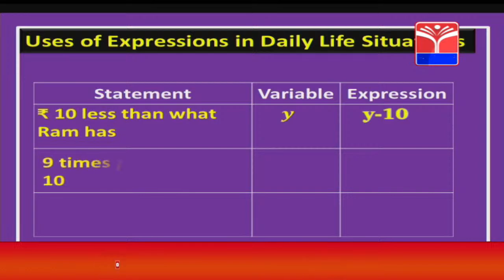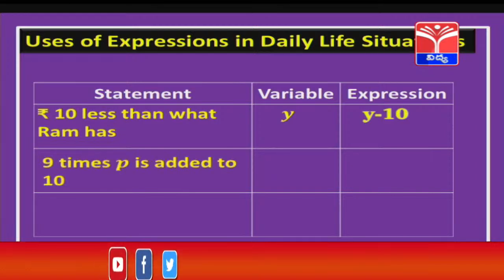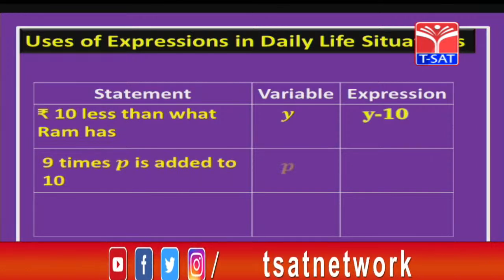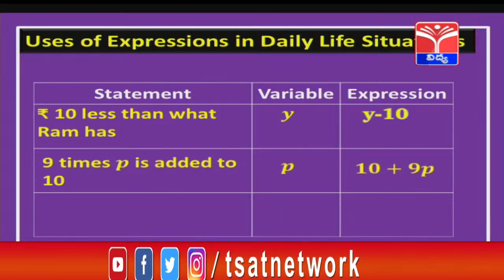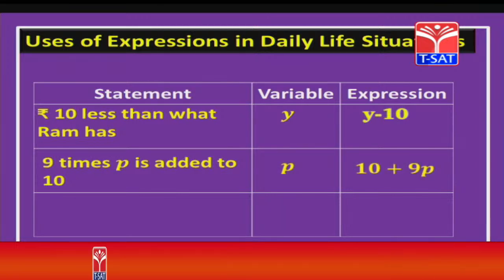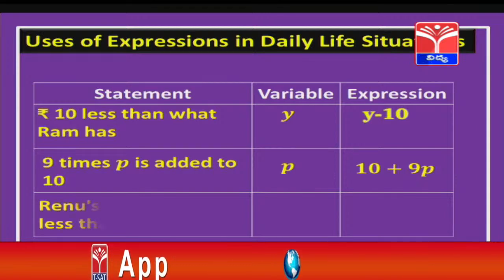Okay, children. Now, 9 times p is added to 10. Here the variable is p and 9 times p is 9p. So, we are adding that 9p to 10.